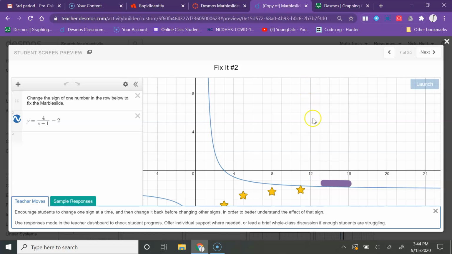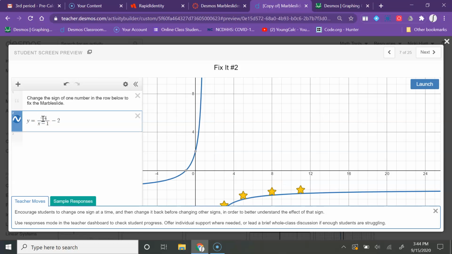So the purple ball is dropping from right here, and clearly that's not going to do us any good right here. So what we need is we need the purple ball to drop from right here, and we need to go this way. So if I go over here to my equation and I just put a negative right there in front of the 4, then I think that's probably going to do the trick.